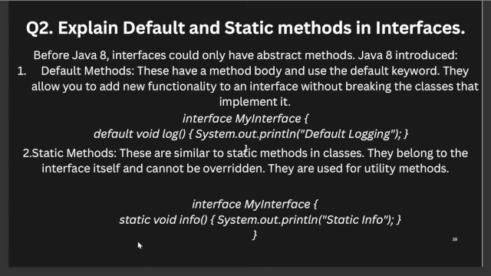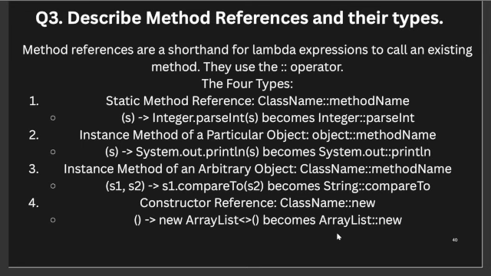And the next will be static methods. These are similar to static methods in classes, and they belong to the interface itself and cannot be overridden. They are usually for utility methods. So MyInterface is the interface, and the static method is info, which prints the static info.